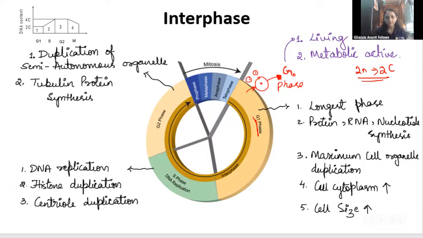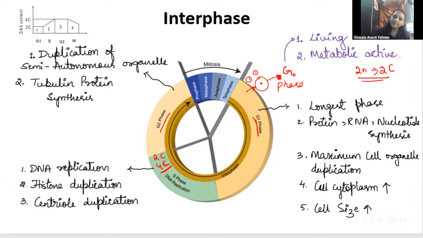Now coming to the S phase, in the S phase, the DNA is going to be doubled. So in the S phase, the DNA content will shift at the end of the S phase, not at the start. At the end of the S phase, the DNA content will be 4C because the DNA is doubled now. But the chromosome number is the same, 46 chromosomes only. The DNA content is increased here, so that is 4C.